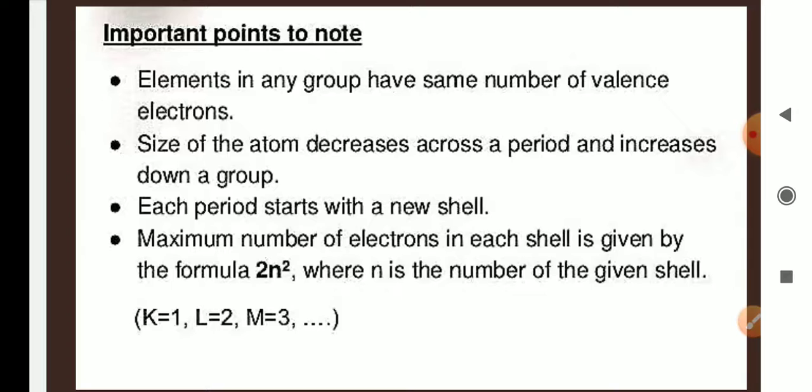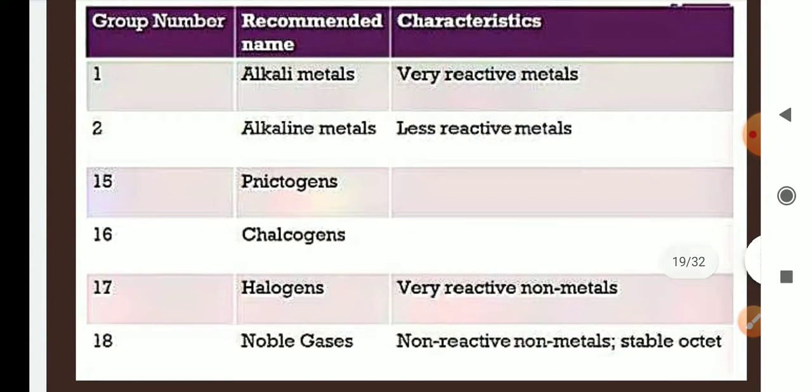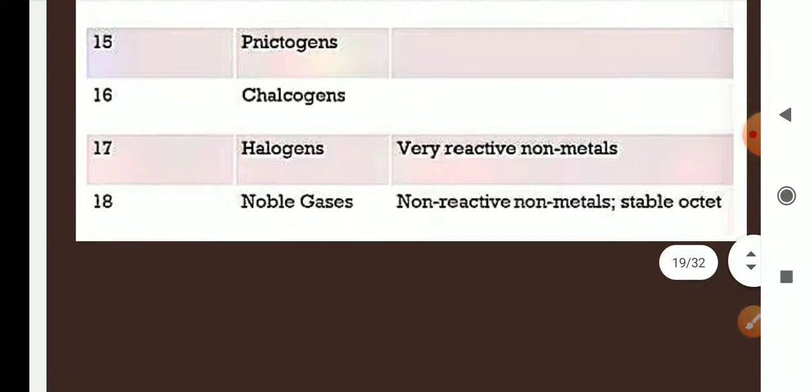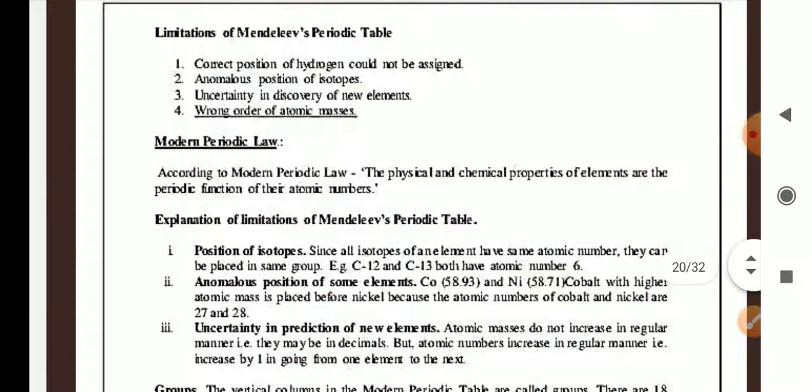The maximum number of electrons in each cell is given by the formula 2n square, where n is the number of the given cell. Alkali metals are very reactive metals, alkaline earth metals are less reactive metals. Next, the nitrogen family and oxygen family are there. Halogens are very reactive non-metals, noble gases are non-reactive, stable and correct.